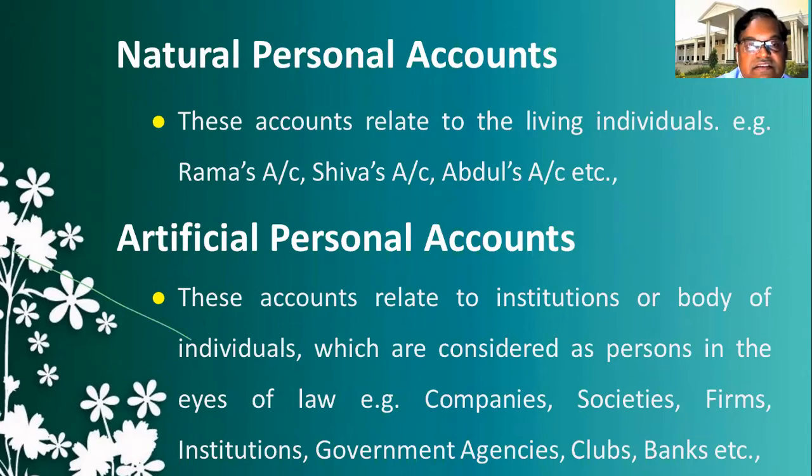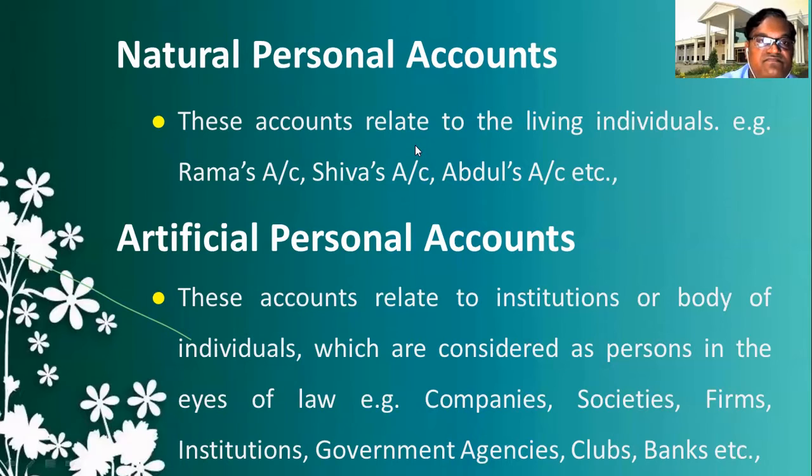According to law, some bodies of persons will be treated as persons, like companies, societies, firms, schools and colleges, institutions, government agencies, clubs, banks. These are all considered as bodies of persons and will be treated as artificial persons. So these artificial persons' accounts come under artificial personal account.